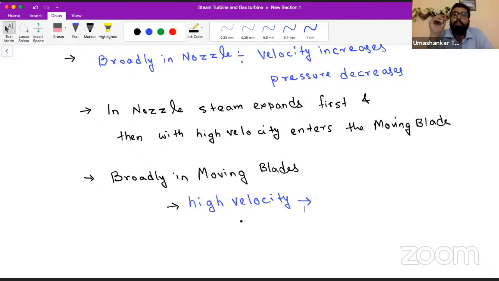Now tell me, if something enters the blades with a very high velocity, it will definitely strike the blade at high velocity. Yes or no? So in the moving blade, what is happening? High velocity steam is striking the blades, is going to strike the moving blades.